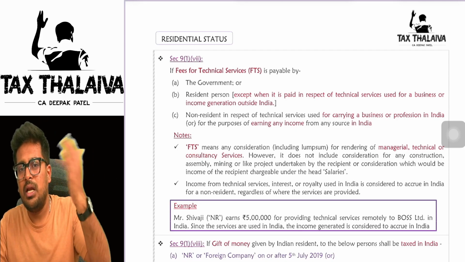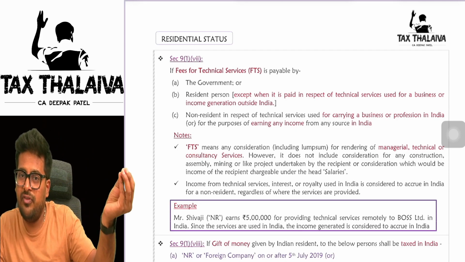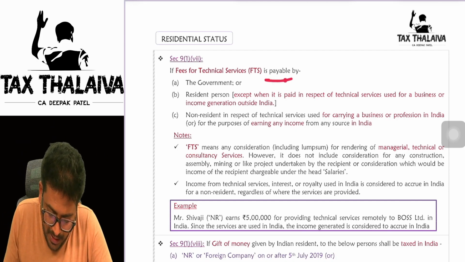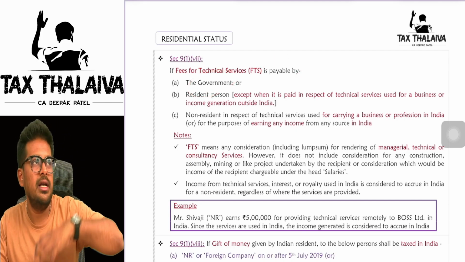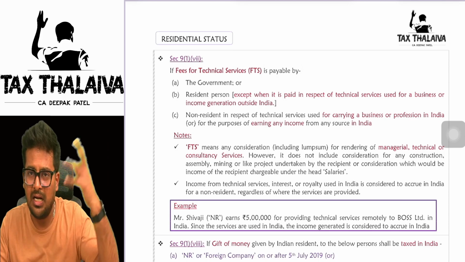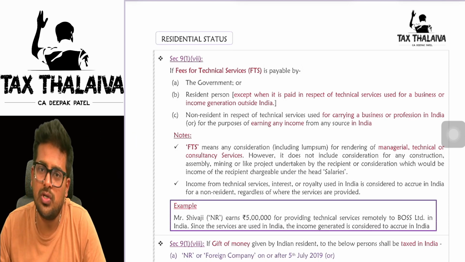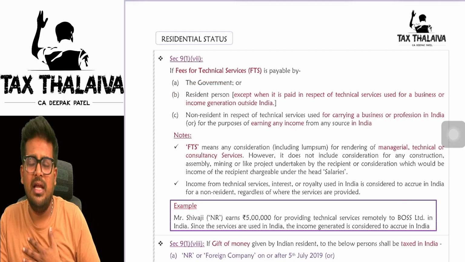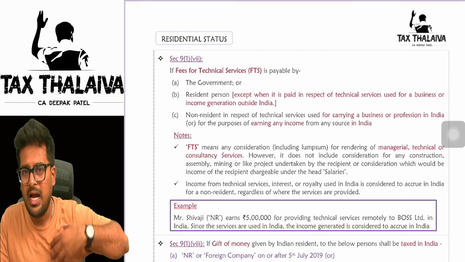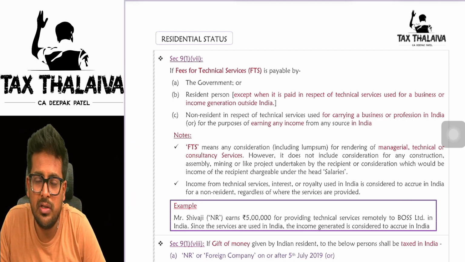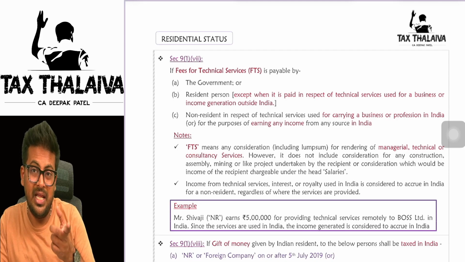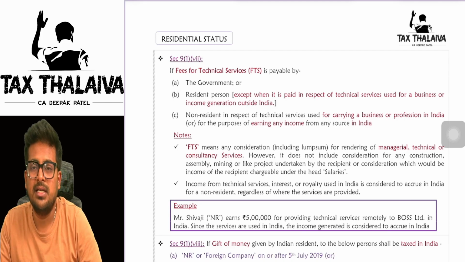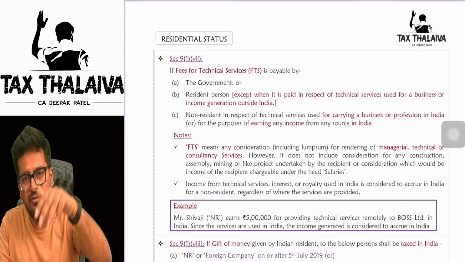So if we are importing some technical services, we have to pay fees for that, no? That fee is called fees for technical services, payable by the government. So if the Indian government is paying fees for technical services to any non-resident, that fee will be taxable in the hands of the non-resident. Same if a resident person is taking technical services from a non-resident: the non-resident has to pay tax on that fee received from me. But if I am taking the technical services to generate income outside India, then the non-resident will not be required to pay any tax. Same scenario as interest or royalty, whatever we discussed.